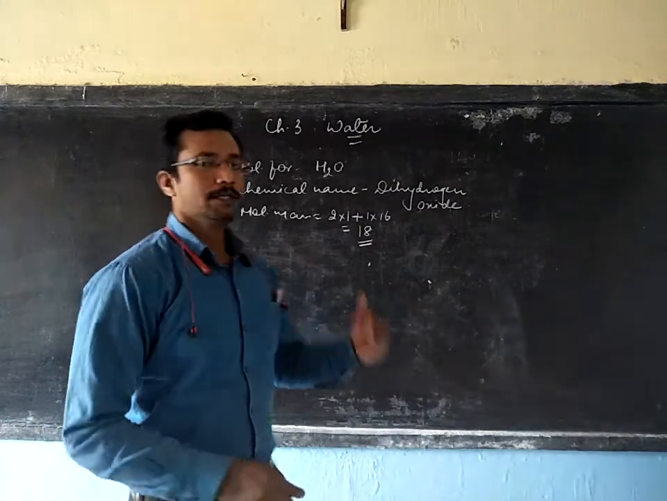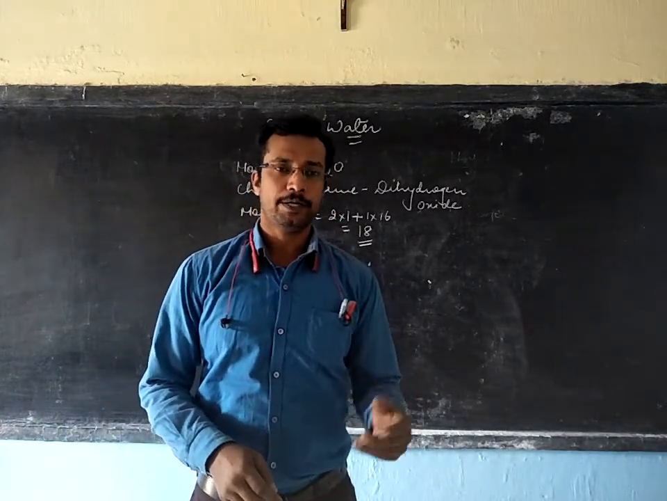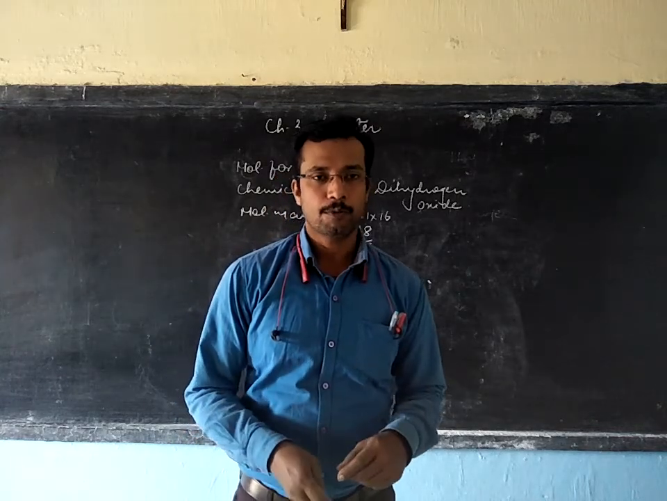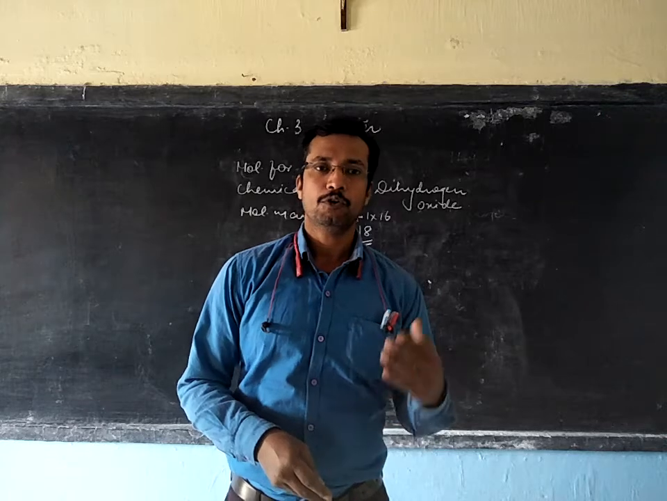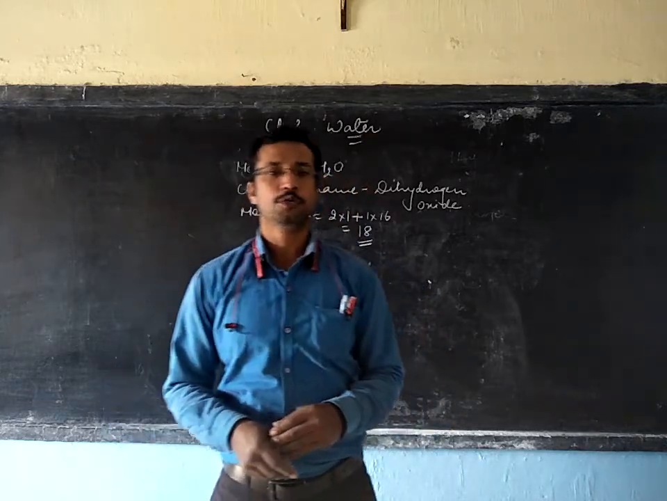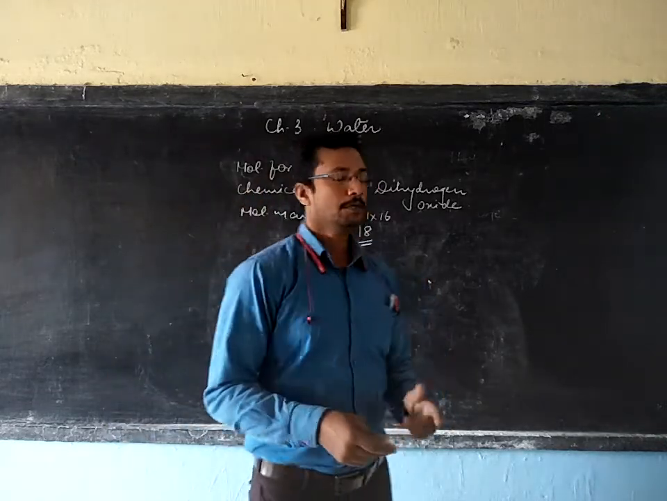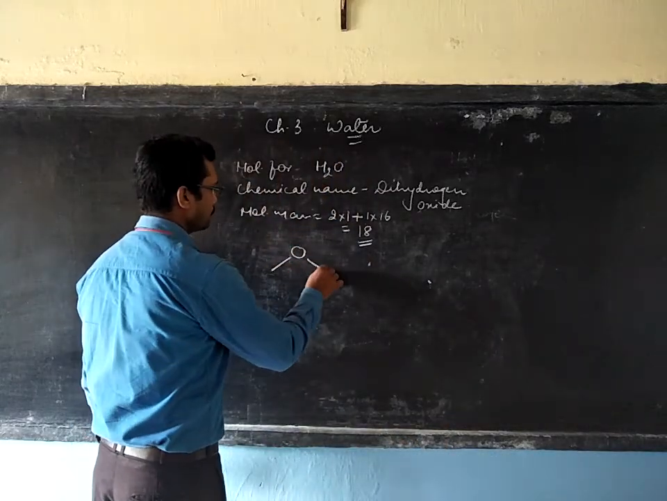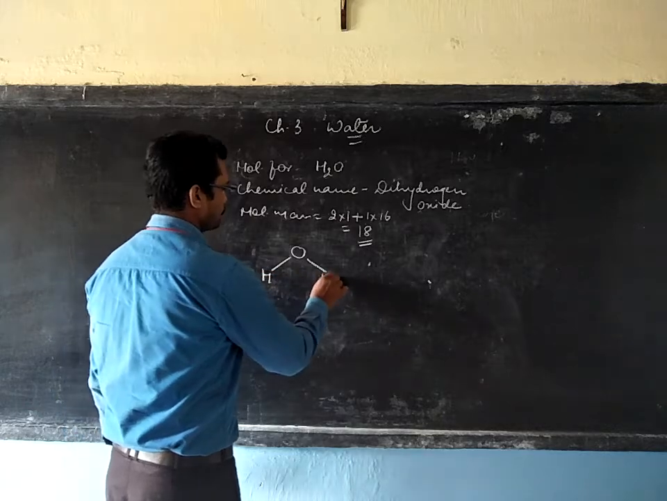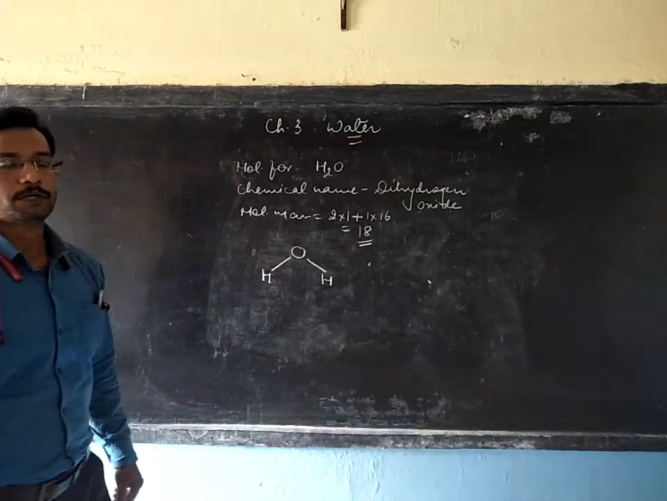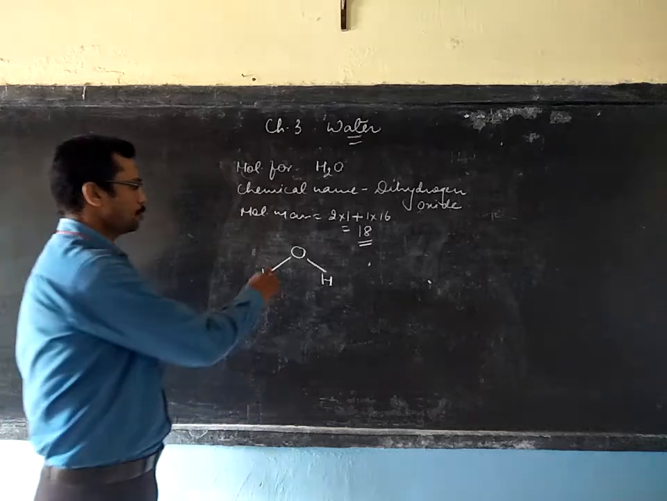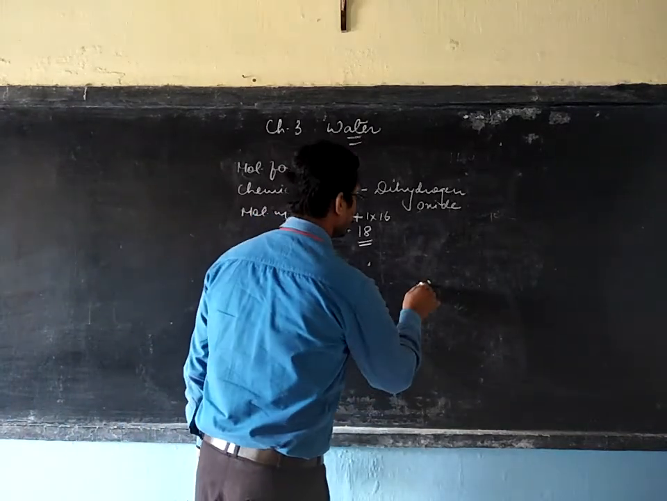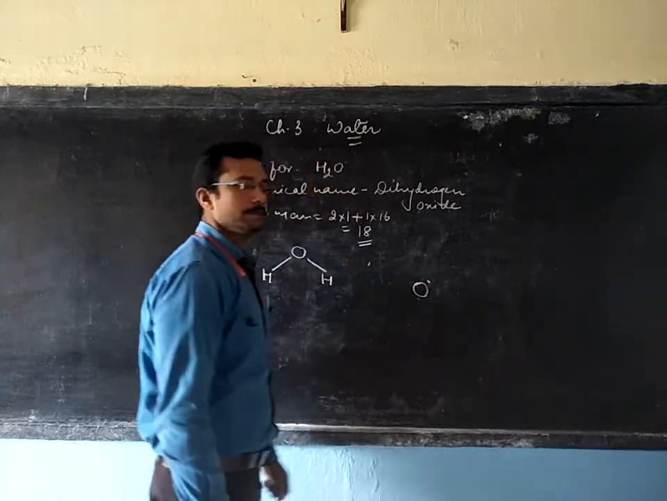Now when you see the structure of water, you will find oxygen and hydrogen are bonded with a covalent bond, and you know very well this covalent bond is formed due to sharing of the electrons. This is how the bond is held. This is the structure of water. These two bonds are covalent bonds. You can see the electron dot structure also to find out how this bond came.